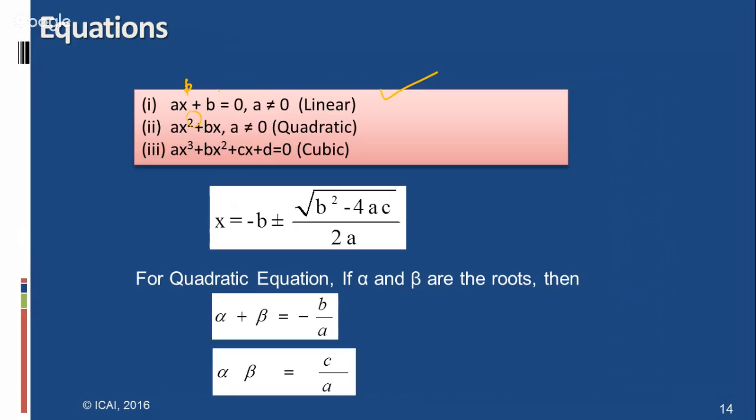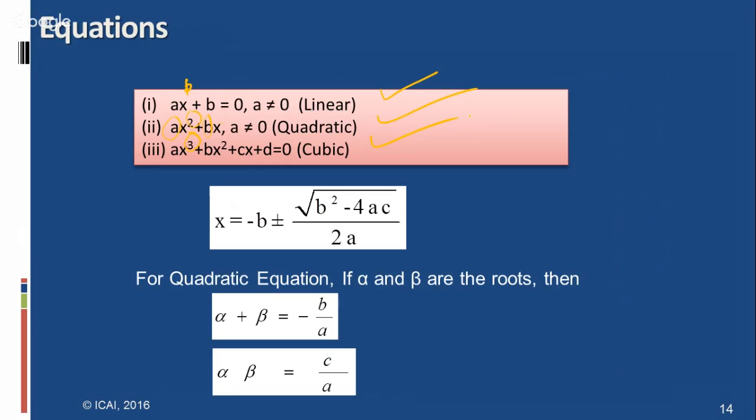Here, it is mentioned that ax square plus bx plus c, where a is called the coefficient of x square, b is the coefficient of x, and c is the constant. Suppose the constant is 0. This is called a quadratic equation, and here this is a cubic equation.